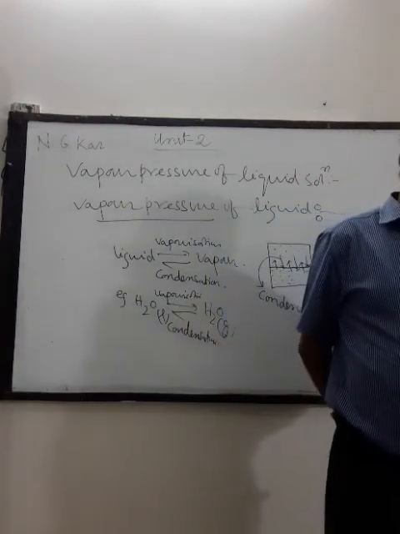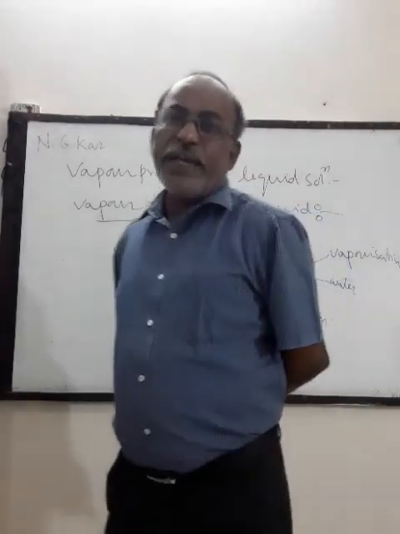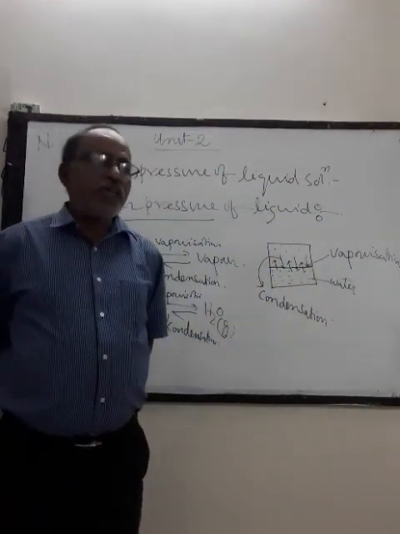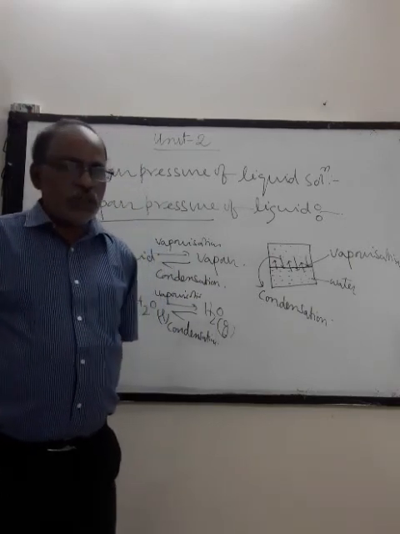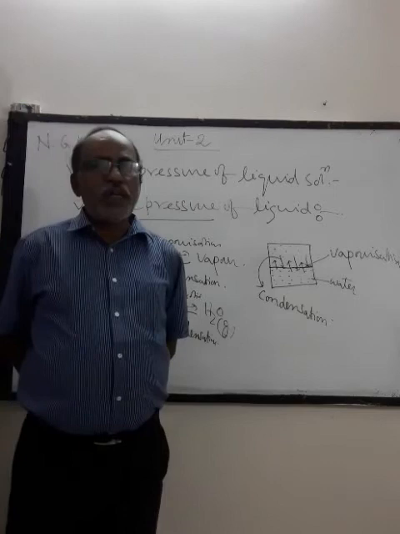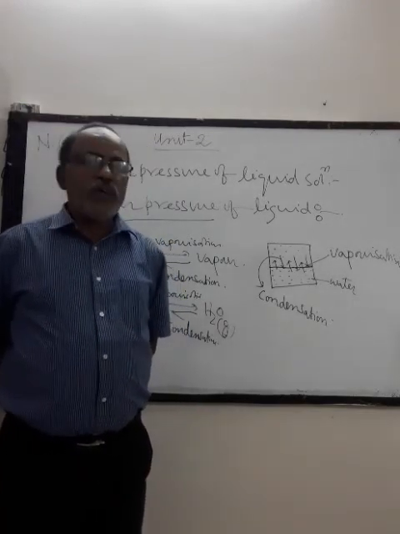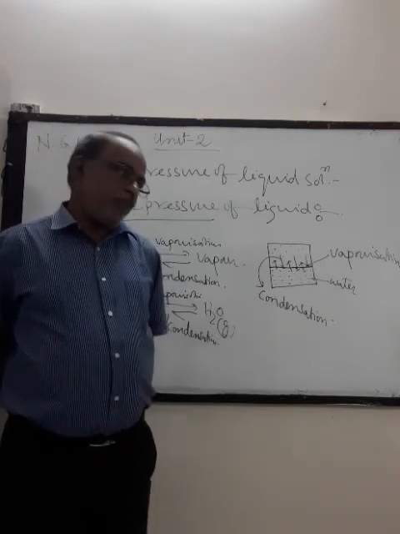So what is vapor pressure? Vapor pressure is the pressure exerted on the surface of a liquid when there is equilibrium between vaporization and condensation. So vapor pressure is also known as equilibrium vapor pressure because it is always measured at equilibrium.